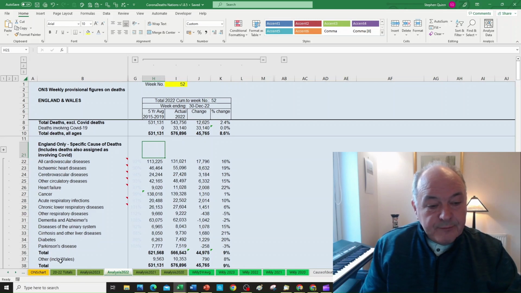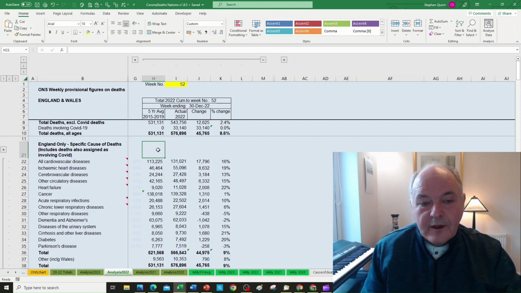So we have a balancing figure of 10,000 for other diseases or for the population of Wales, which are not included in these specific disease categories. So I think we have good, reliable data here. Now you'll also see that we have a 5-year average. I have derived this 5-year average based on the data set below.